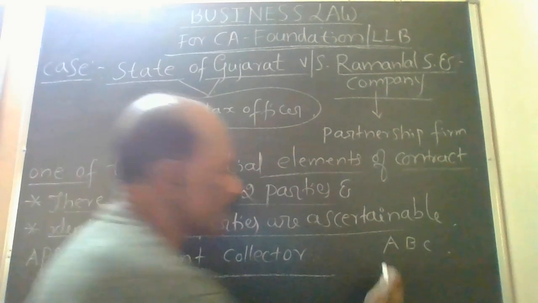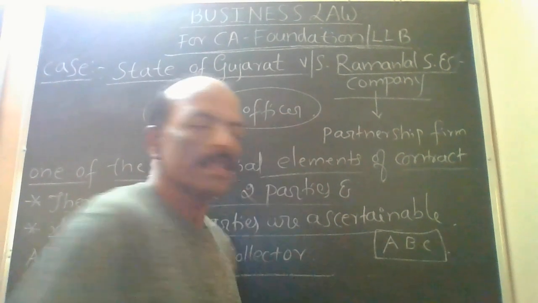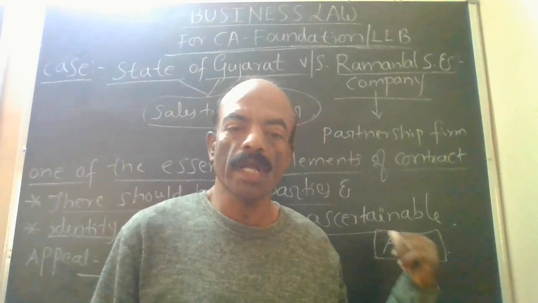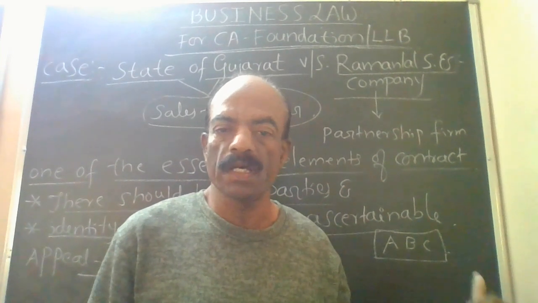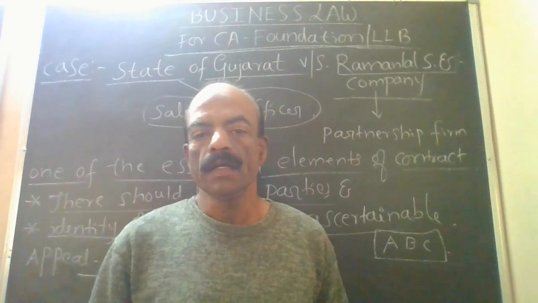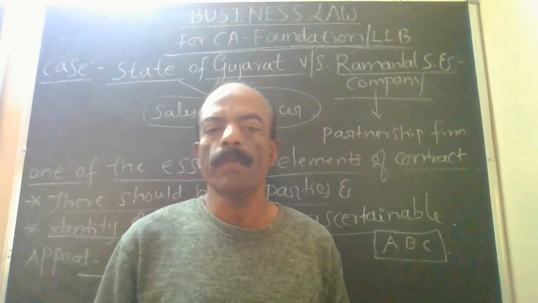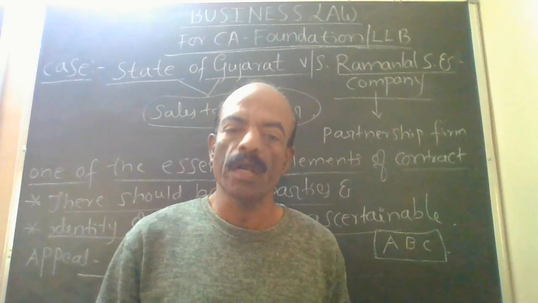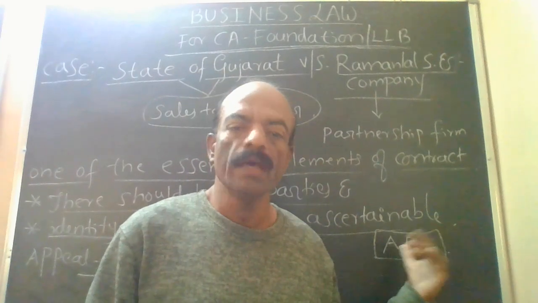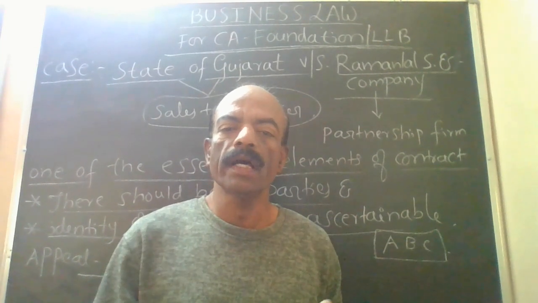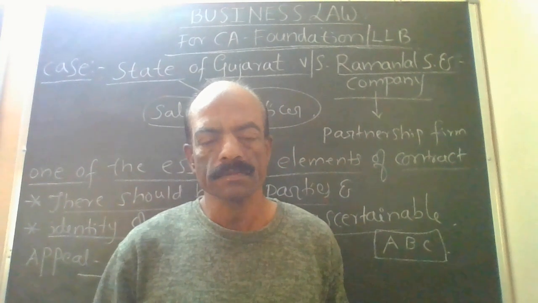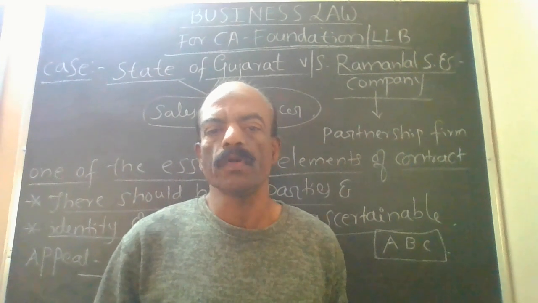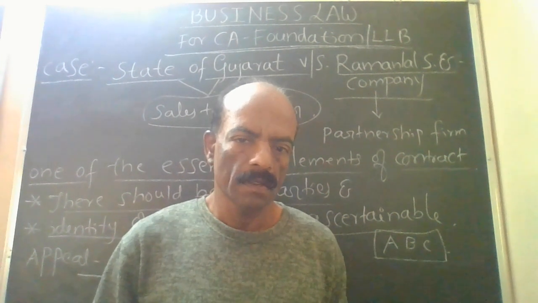But at that time, the Gujarat State Sales Tax Officer wanted to levy the sales tax. The partners refused to pay, arguing that it is not a sale, they are only dividing the assets. But the sales tax officer forced them to pay.